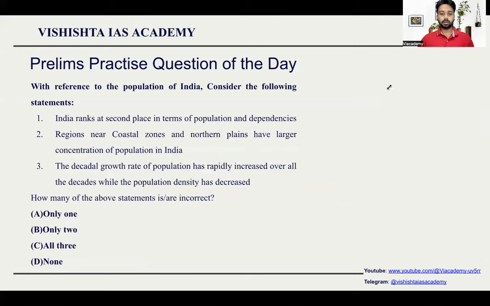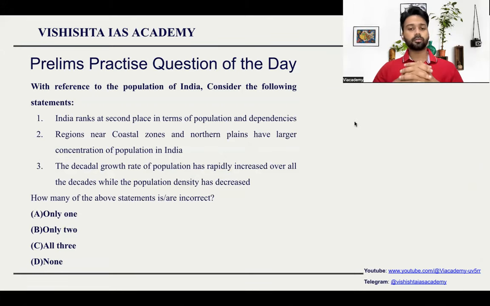Let us start with the prelims practice question of the day. With reference to the population of India, why is the population of India very important? Because in 2023, India has crossed China to be the most populous country. So there is a very good chance you can get a question on this from current affairs or from human and economic geography. You can classify it under any of the topics, but there is a good chance of getting a question.